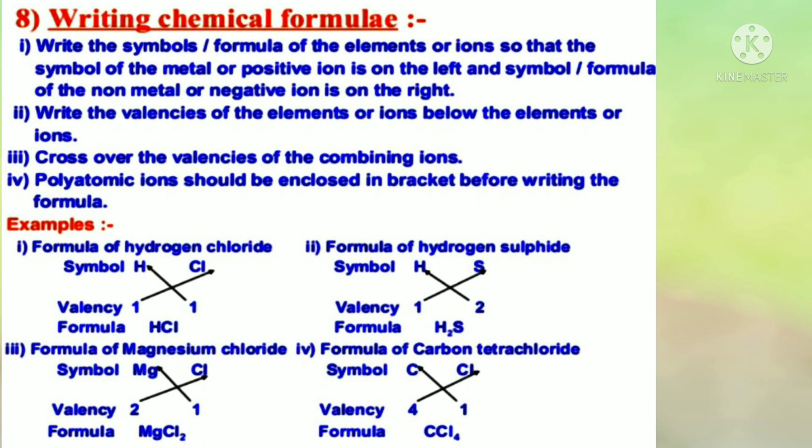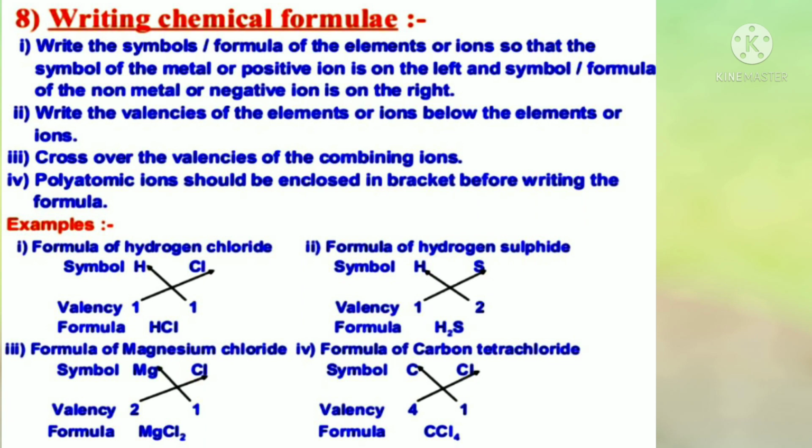Crisscross over the valencies of the combining ions. Polyatomic ions should be enclosed in brackets before writing the formula. See the example in this figure and write all important points in your notebook.